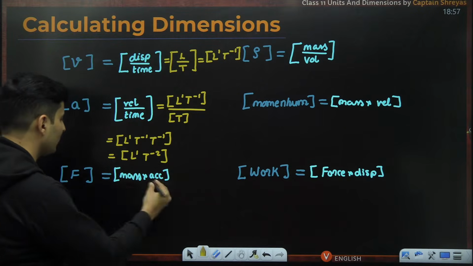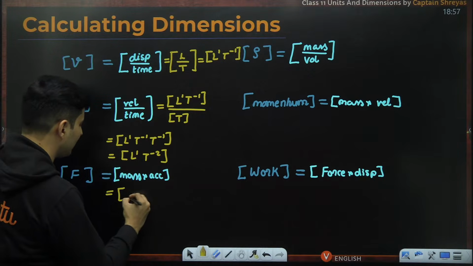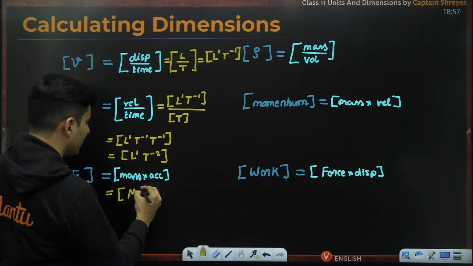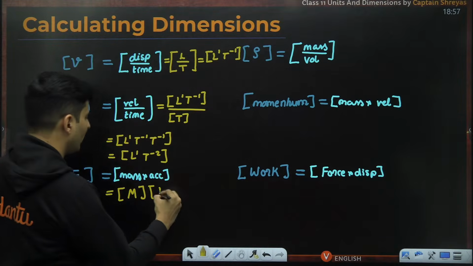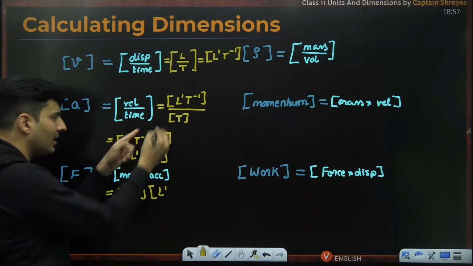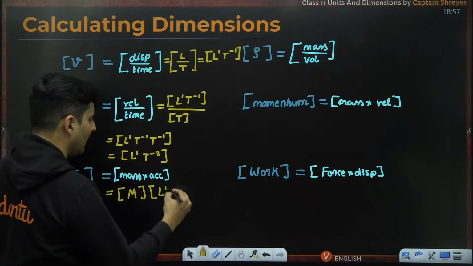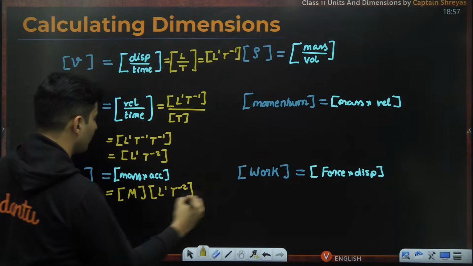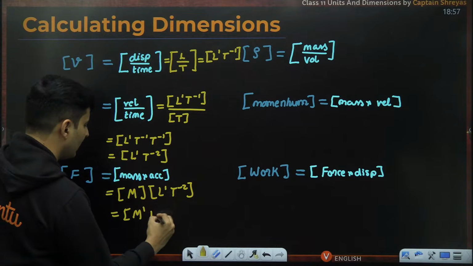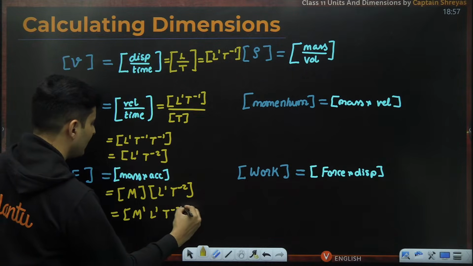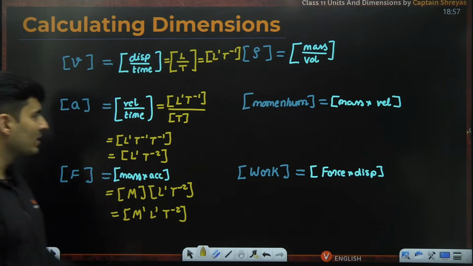What about this? Force is mass into acceleration. Mass is m only. And acceleration, I just got it over here. So don't again derive the same thing. So acceleration is L1 t raised to -2. So this will just become m's power is 1, L's power is 1, T's power is -2. So force is also done.